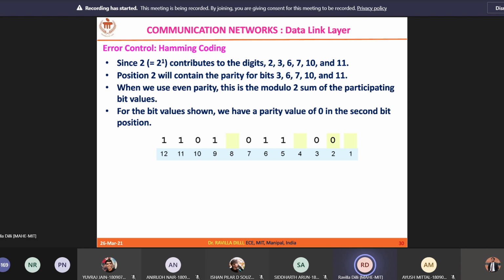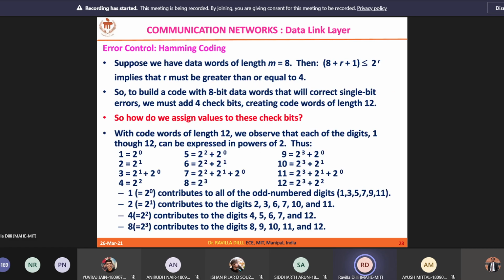And in the same way r1. r1 is nothing but 2 power 1. 2 power 1 is present in the numbers 2, 3, 6, 7, 10 and 11. We want the second position, so you do 3 XOR 6 XOR 7 XOR 10 XOR 11.